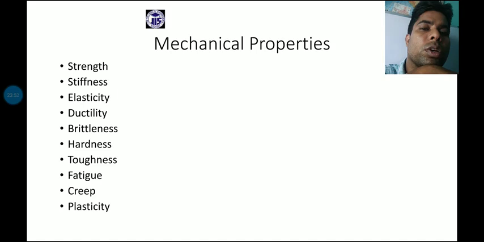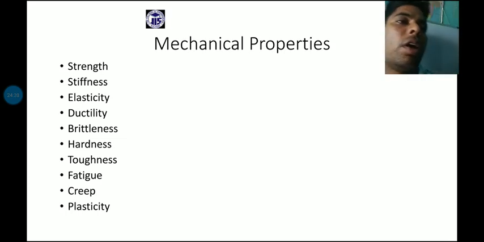So here two points are there. One is fatigue, another is fatigue failure. Fatigue is the phenomenon in which a material or body is in running conditions with some certain load, and the material has a tendency to fail at a weak position. That phenomenon of failure is called fatigue, and the failure is called fatigue failure.